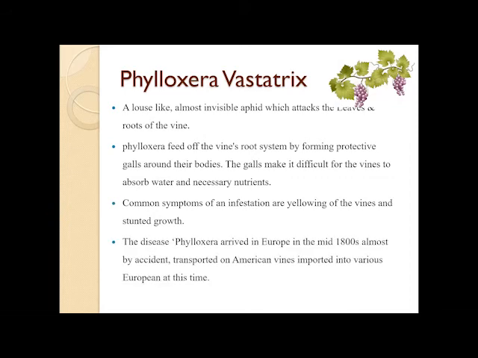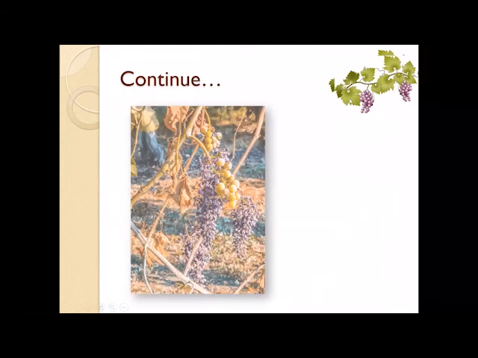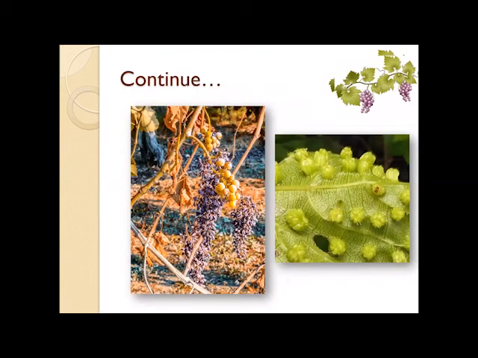The disease Phylloxera arrived in Europe in the mid-1800s almost by accident, transported on American vines imported into various European countries at this time. This is how the plant becomes once Phylloxera is stuck to the roots. As it states, Phylloxera eats the roots and hence makes the roots unable to absorb any sort of minerals or water, hence drying off that complete plant.